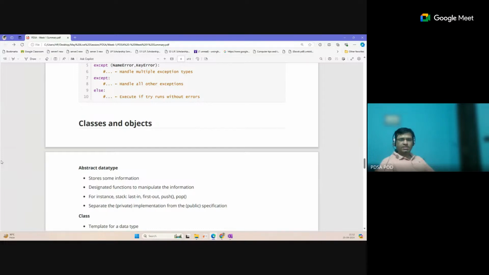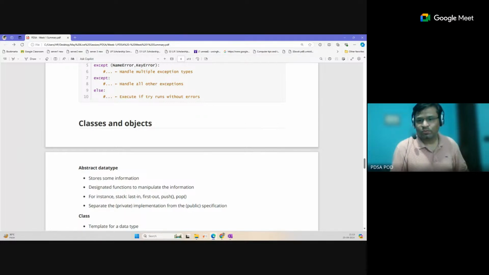So this session may be short, but from the second week onwards, the topics will increase and all the main topics will start. So definitely the time for the session will increase, sometimes to 3 hours. So be ready for that.